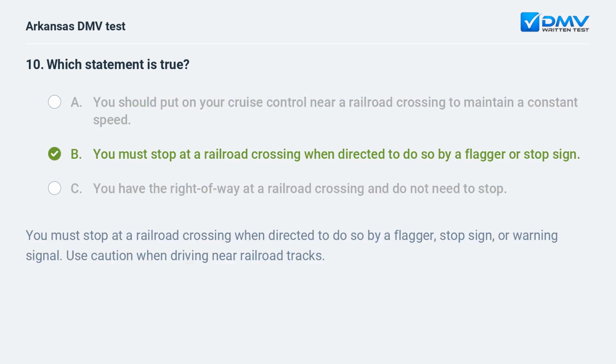B. You must stop at a railroad crossing when directed to do so by a flagger or stop sign. You must stop at a railroad crossing when directed to do so by a flagger, stop sign, or warning signal. Use caution when driving near railroad tracks.